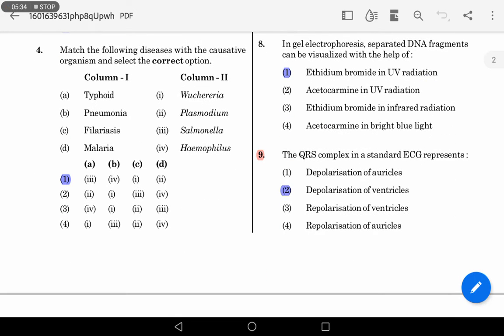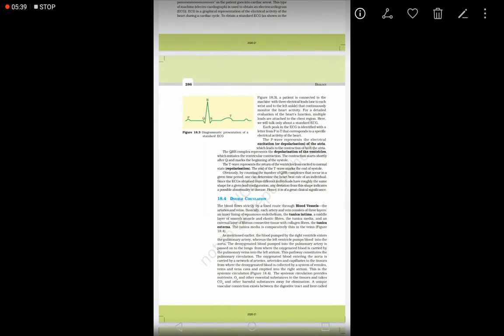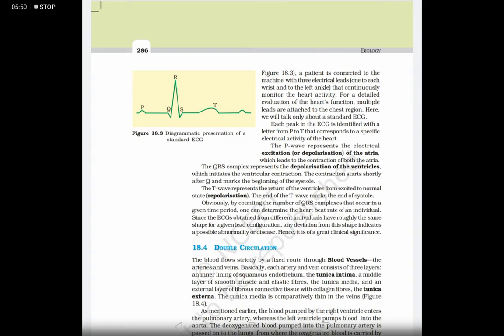The QRS complex in a standard ECG represents depolarization of the ventricle. Excitation, contraction, depolarization, etc. refer to the same thing. The P wave represents the contraction of the atria, or excitation or depolarization of the atria. After that, the QRS complex represents the contraction of the ventricles, and the T wave represents the repolarization or the relaxation of the ventricles.